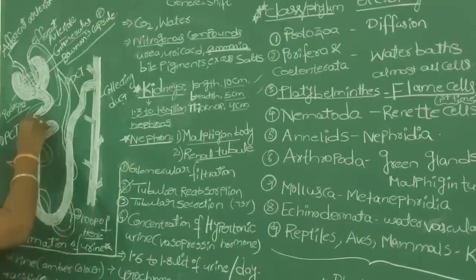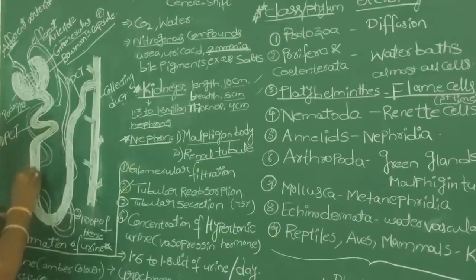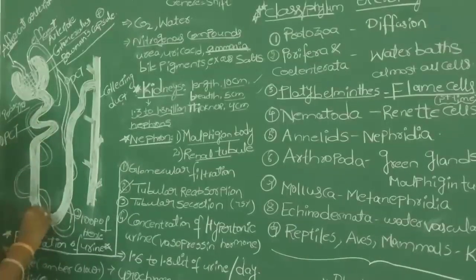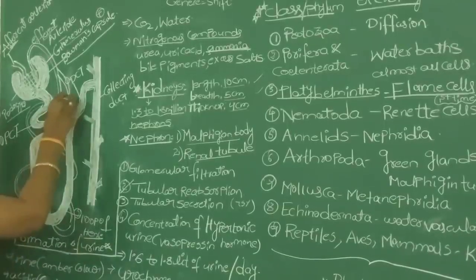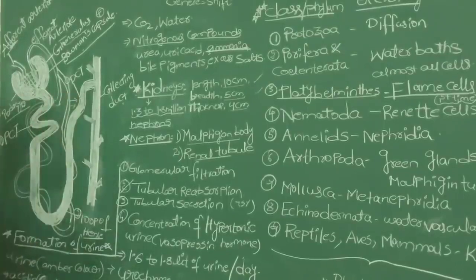Once the primary urine reabsorption takes place, it goes along with the loop of kidney and finally enters into the DCT region of the nephron. In the DCT region, the distal convoluted tubule, the waste molecules from the blood capillaries will be secreted into the DCT region of the renal tubule.